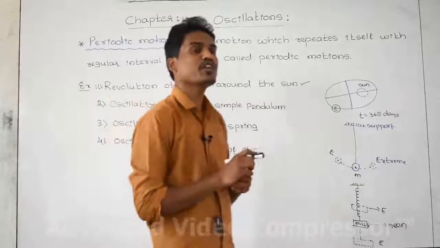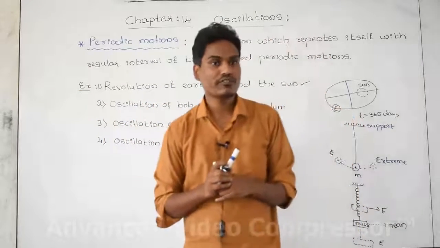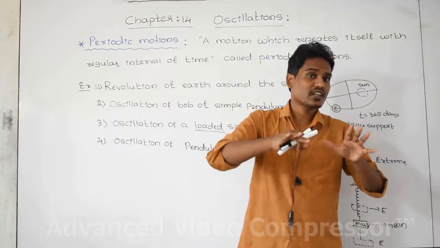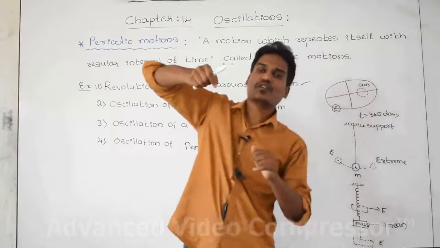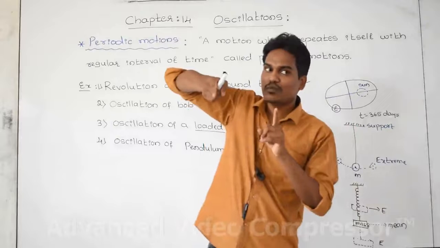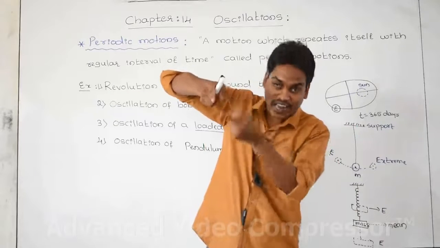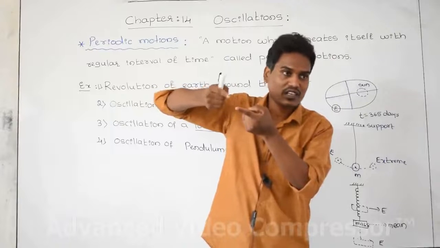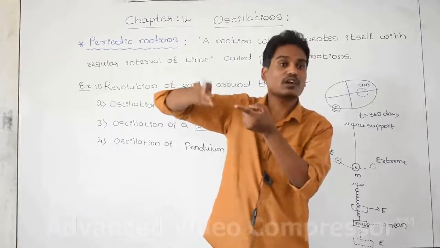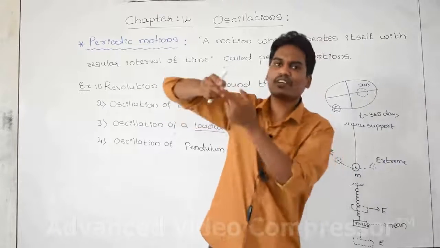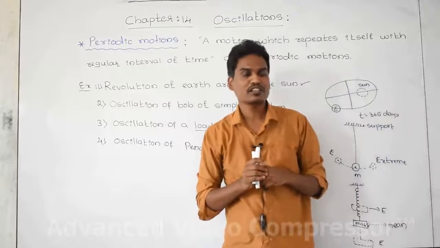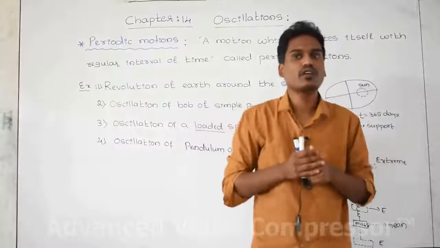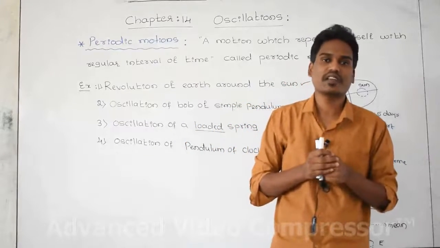You remember please, what do you mean by periodic motion? The motion which repeats, it has to repeat itself. For example, you just release the pendulum, one cycle is completed, and the second cycle happens by itself, it repeats itself. For the second cycle, do you apply any force again? No. Are you applying any external force on the body for the second cycle? No. Once you apply the force, that is enough. Continuously the body is moving itself. The motion is repeating itself by the body with a regular interval of time.